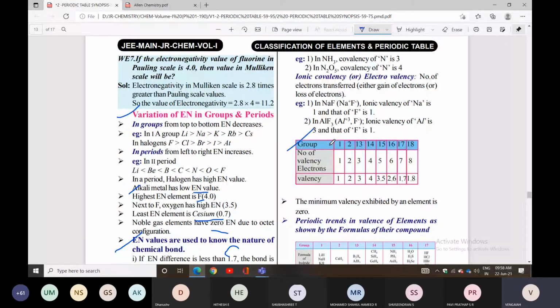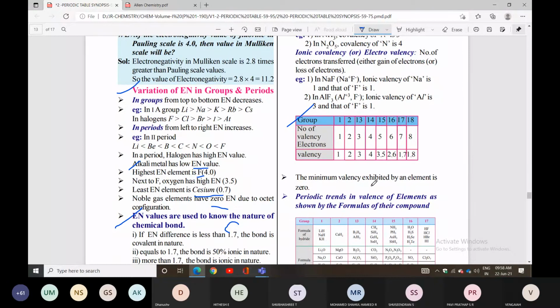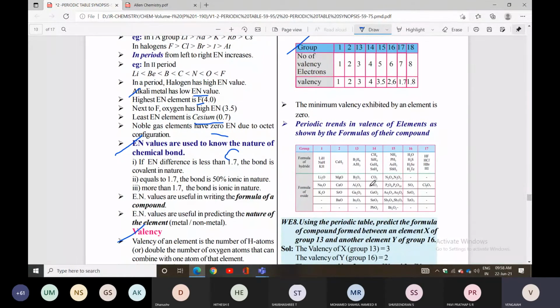Group 1, what are the valence electrons and valency? And group 2, group 3, group 4, like that. The valence electrons are 1, 2, 3, 4, 5, with respect to group number, and valency is almost similar. But after that, from group 15, 16, 17, 18, we have two valencies there. Minimum valency exhibited by an element is 0. That is, you can check, the zero group elements, the noble gas elements, having 0 valency. Sorry, 8 elements will be there, 8 you can check.